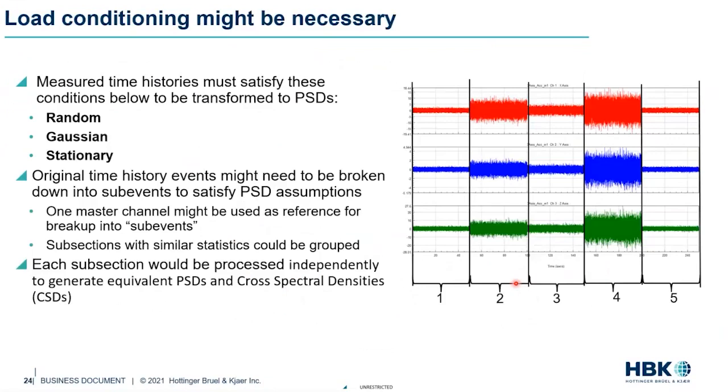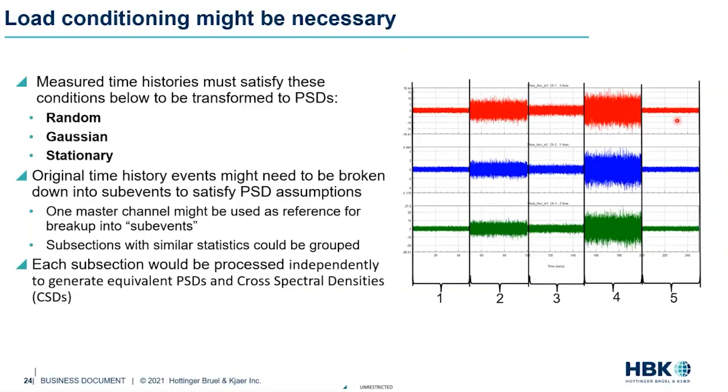Now, sometimes we might have to do some conditioning, because when you take a look at the entire time series signal, maybe sections of them put together could mimic similar behavior. So if we take a look at this example, let's say we have the red signal, which is the master signal, so the main driving force. We could have this chunk and this chunk look similar, and the first, third, and fifth chunks might look similar.